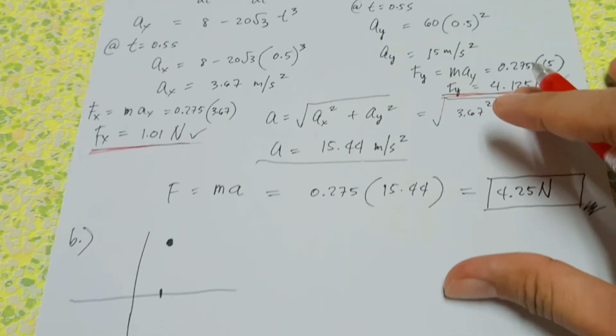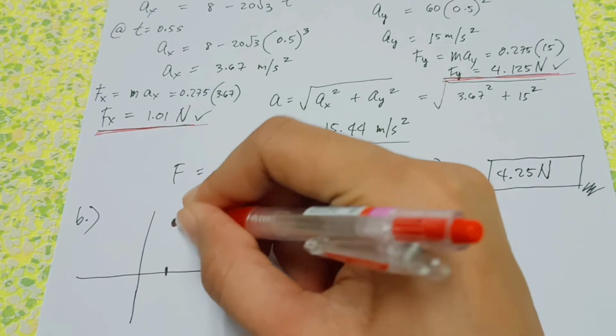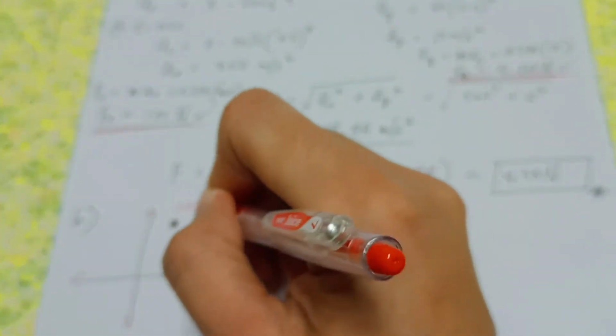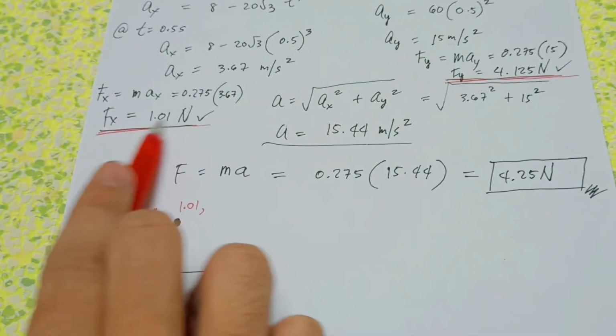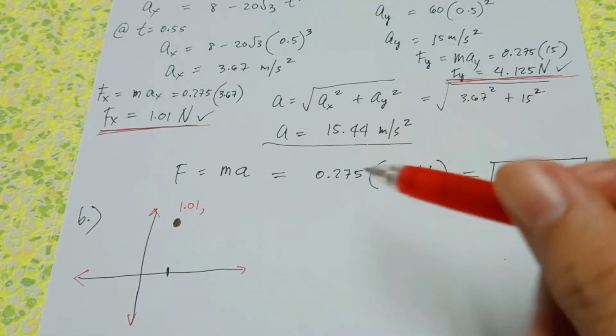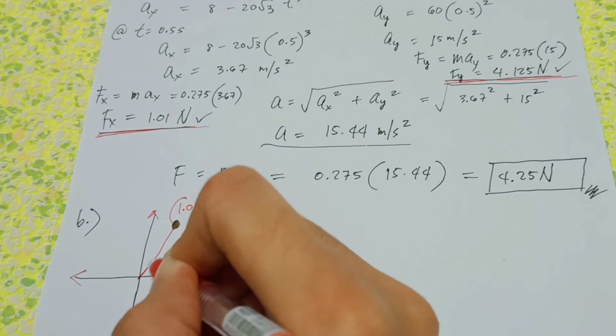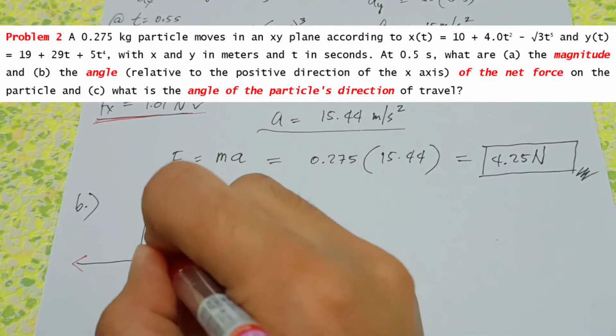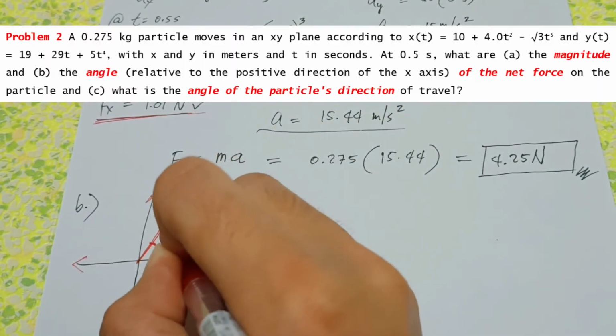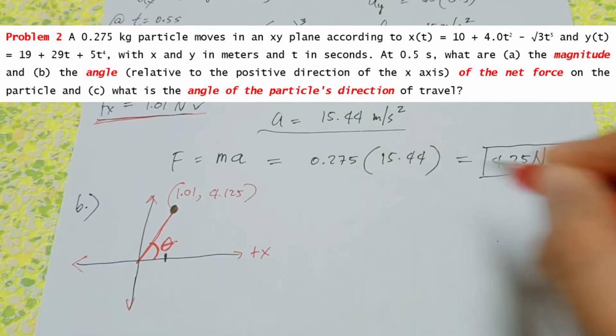I-graph natin siya, itong mga forces na to. Dito siya makikita. Ito ay 1.01 coordinate niya. Ang Fx, force along x, tapos ang force along y ay 4.125. Ito yun. So sa letter B, ang hinahanap dyan ay angle. Ito ang angle na yan, with respect to positive x axis.